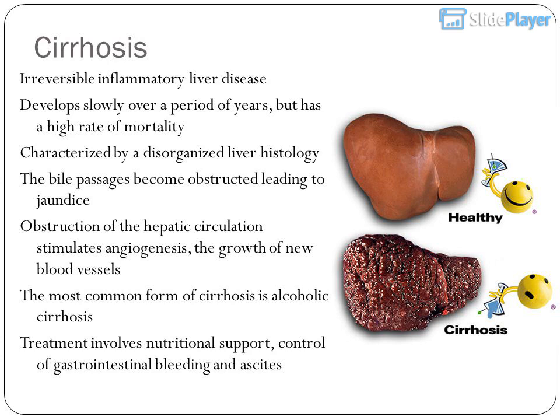The most common form of cirrhosis is alcoholic cirrhosis. Treatment involves nutritional support and control of gastrointestinal bleeding and ascites.